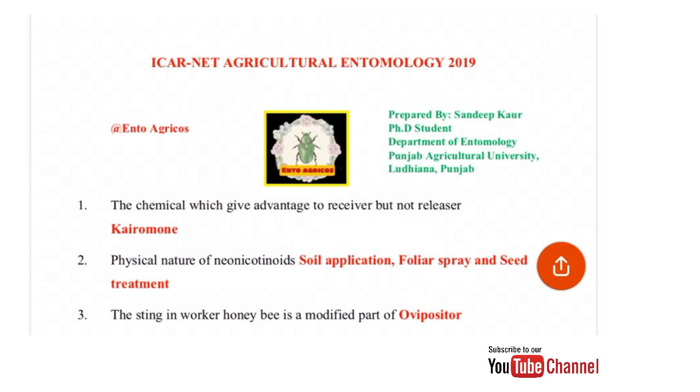Next: the sting in worker honeybees is a modified part of. The sting in worker honeybee is a modified part of the ovipositor. This sting is a defensive instrument for worker bees.